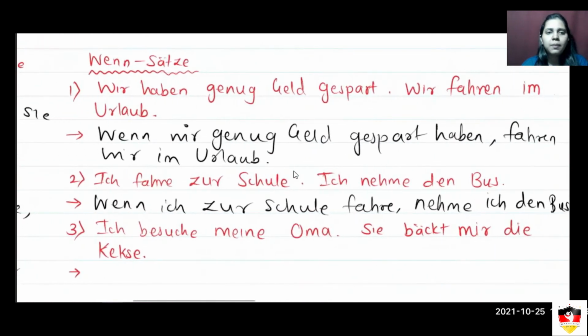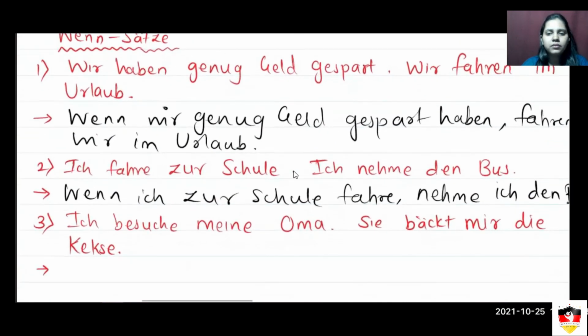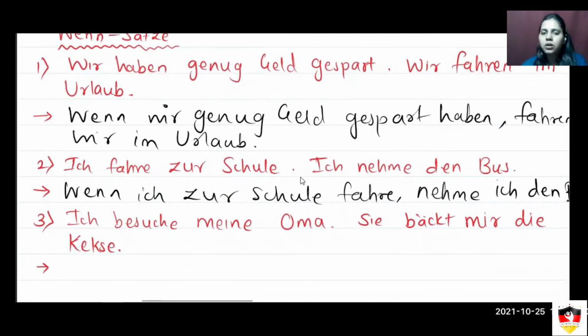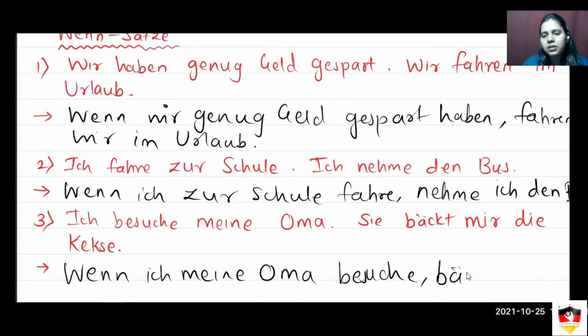And then here again back to wenn. Ich besuche meine Oma. I'm visiting my Oma. Oma is grandma. She bakes me cakes. So, wenn ich meine Oma besuche, backt sie mir Kuchen. She bakes cakes for me.